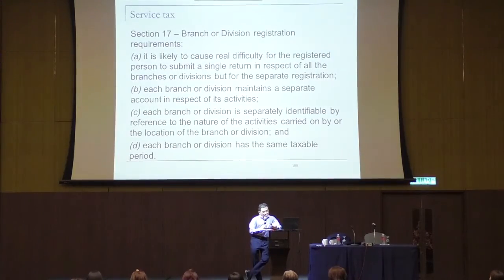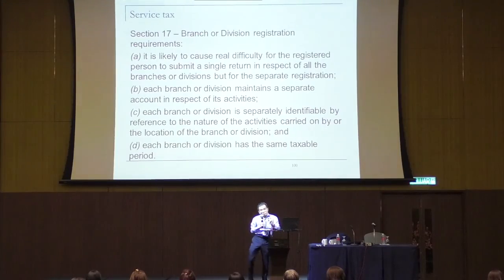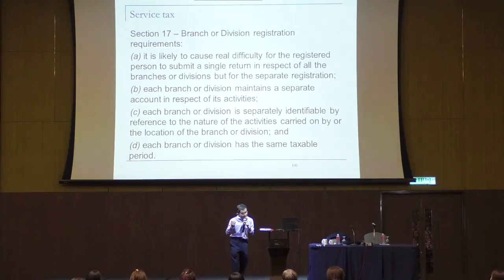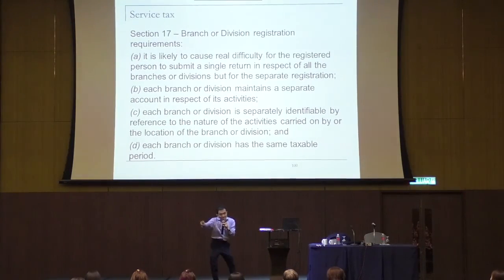Each branch or division must be separately identifiable by reference to your nature of activity. Maybe each branch carries out a different kind of business, or each branch is at a different location. That's why you need a branch registration. And however, even though each of the branches is registered separately and submits service tax returns separately, all the branches must have the same taxable period. The 2 months must be the same taxable period.